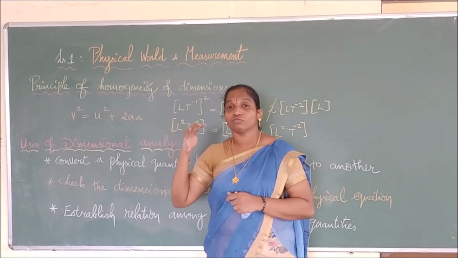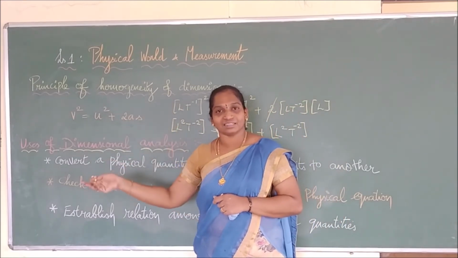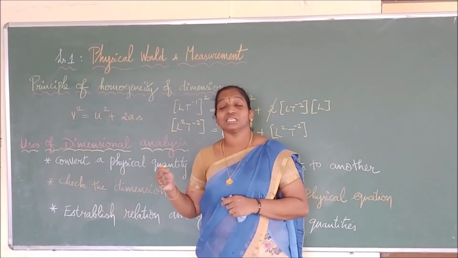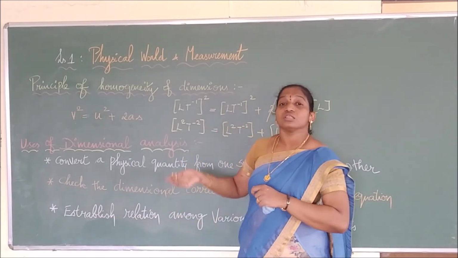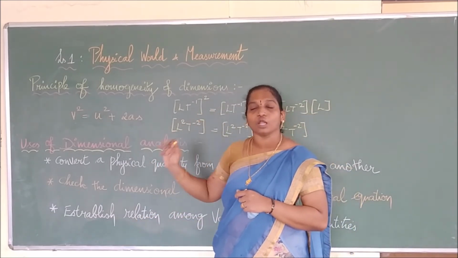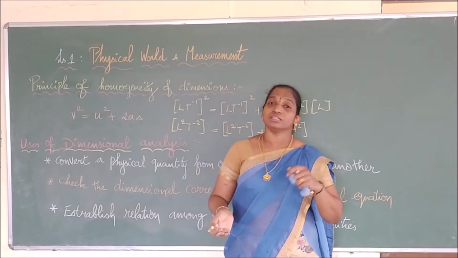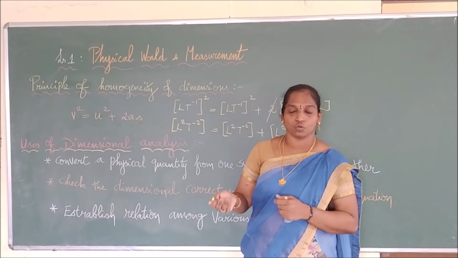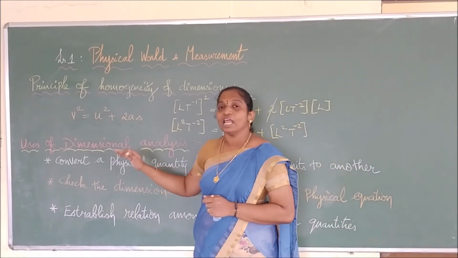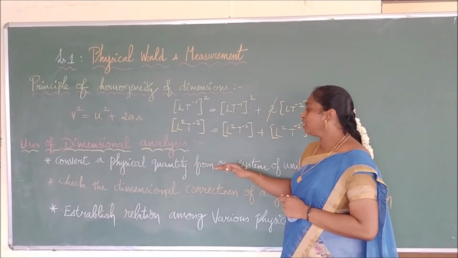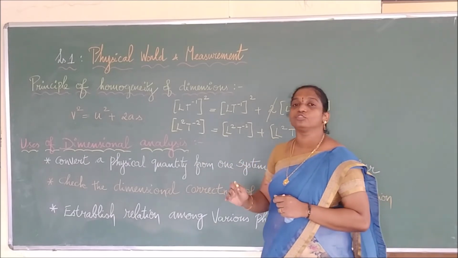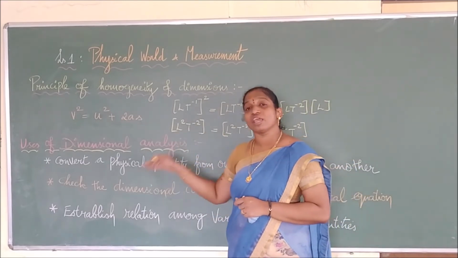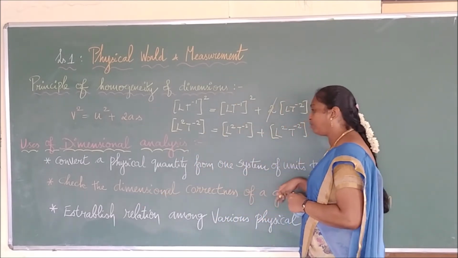So we have studied three systems, isn't it? The foot pound second system, the centimeter gram second system, and the MKS system, meter kilogram second. So dimensional analysis helps me convert any physical quantity from CGS form to SI form, or SI form to CGS form, and so on. So the first use is that it helps me convert a physical quantity from one system of units to another system of units. And the second one is that it helps me check the dimensional correctness of a given equation.